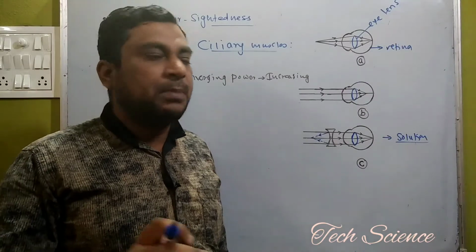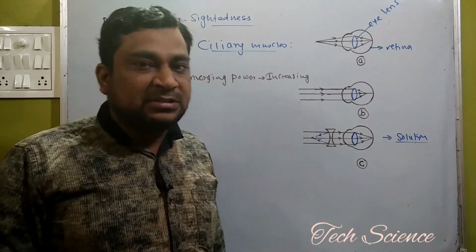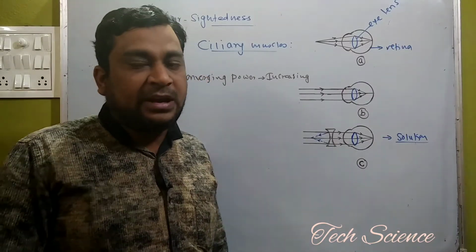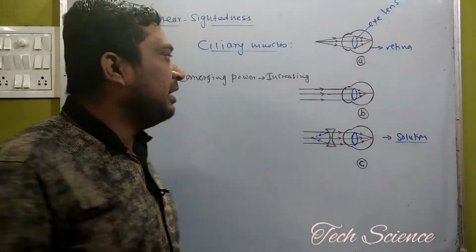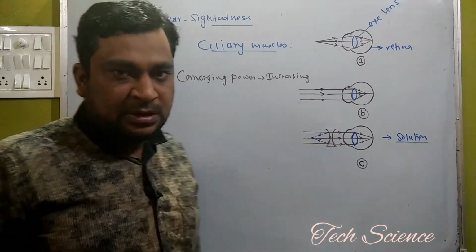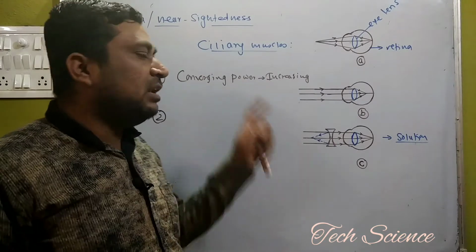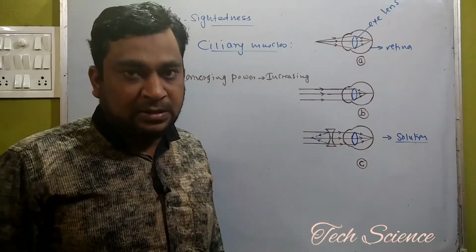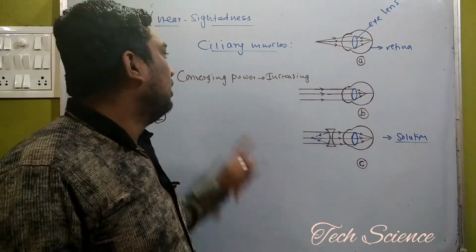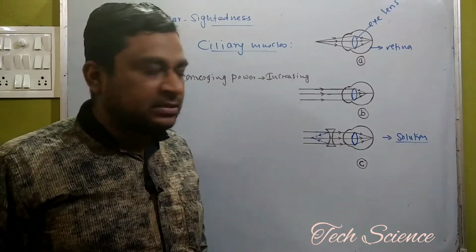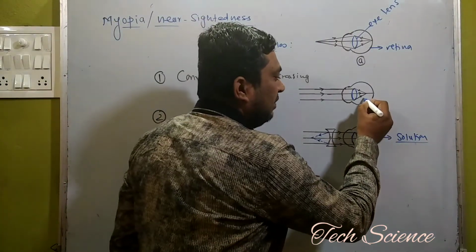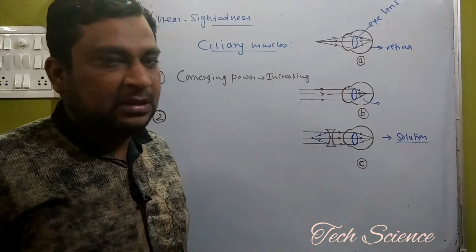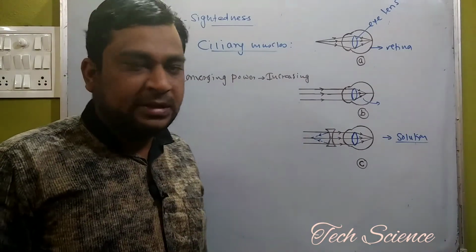When the ciliary muscles lose this power of contraction and relaxation, a problem occurs. Here also, because the ciliary muscles are not relaxed properly, the converging power of the eye lens increases, and that's why the image is formed in front of the retina.